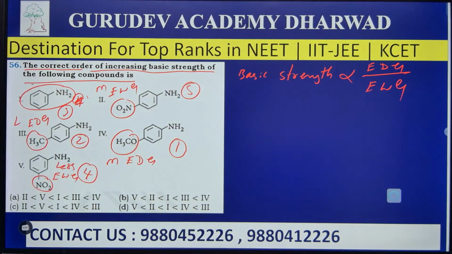Hence, which is the right option? Yes, option A is the right answer.